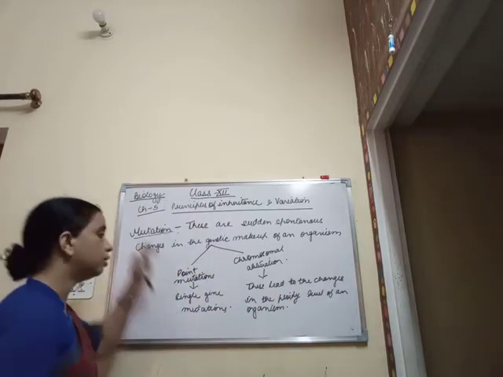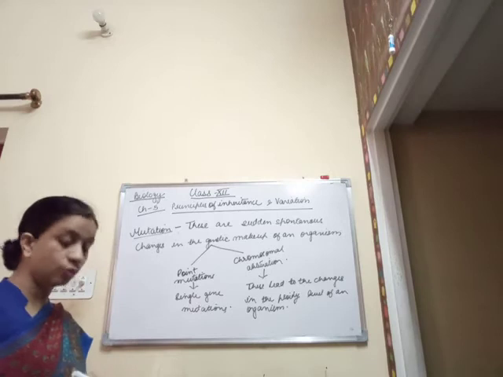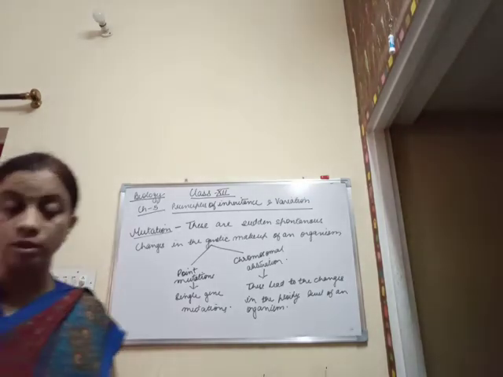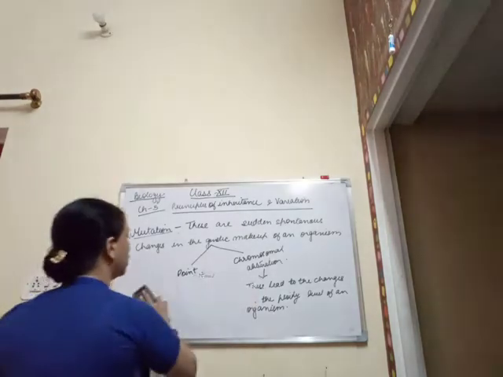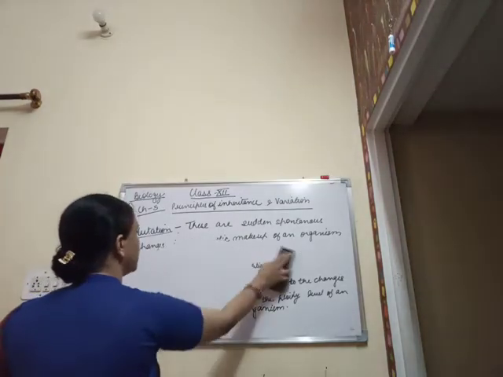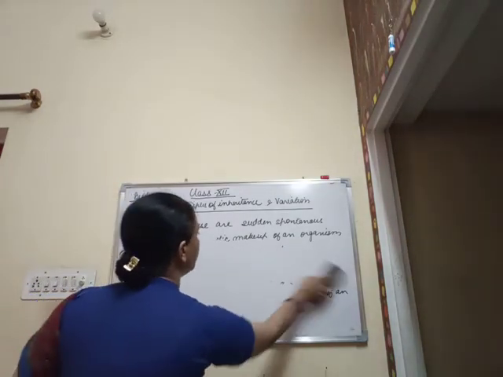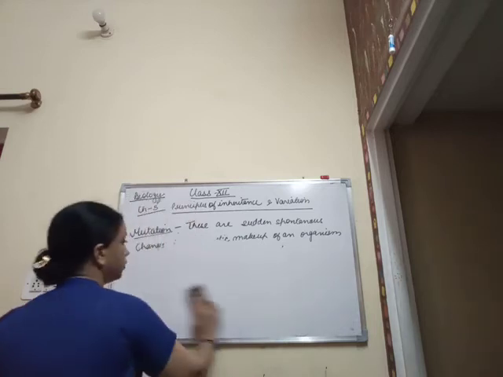So again, when we are talking about mutations, how do mutations arise, or what are the causative agents of mutations? Mutations are caused by certain mutagenic agents, which are also known as mutagens.